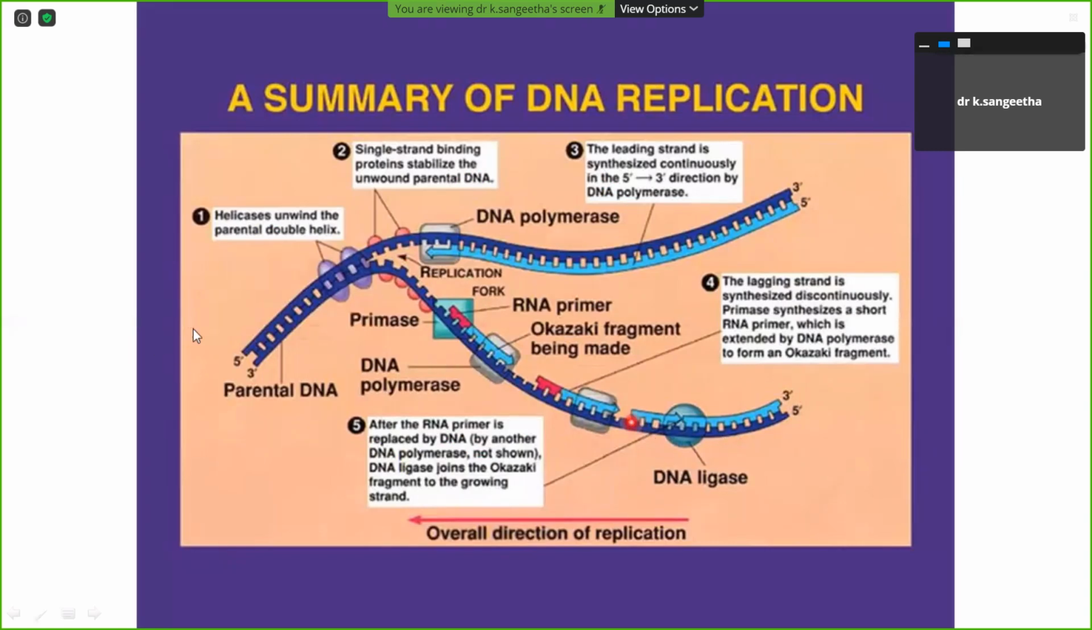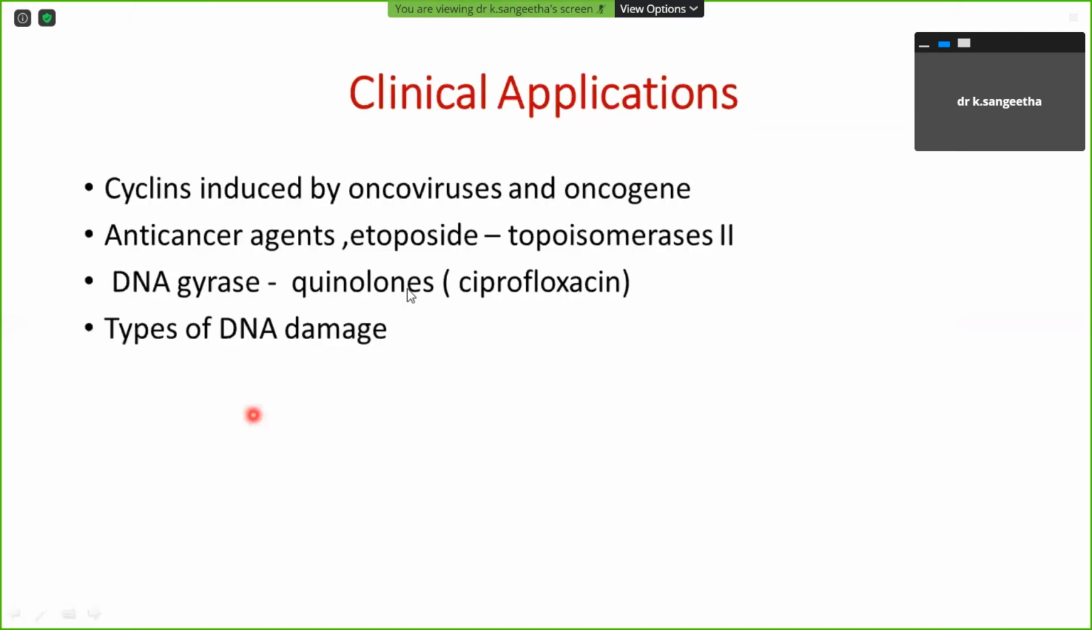DNA replication. First, helicase unwinds the parental double-stranded helix. Then single-stranded binding protein stabilizes the unwound parental DNA. Then, in the 5' to 3' direction, the leading strand is synthesized by DNA polymerase. Next, the lagging strand is discontinuous. Primase makes a short RNA primer, which is extended by DNA polymerase to form the Okazaki fragments. Finally, the RNA primer is replaced by DNA by the DNA polymerase 1 enzyme. Okay. Then we will go to the clinical applications.